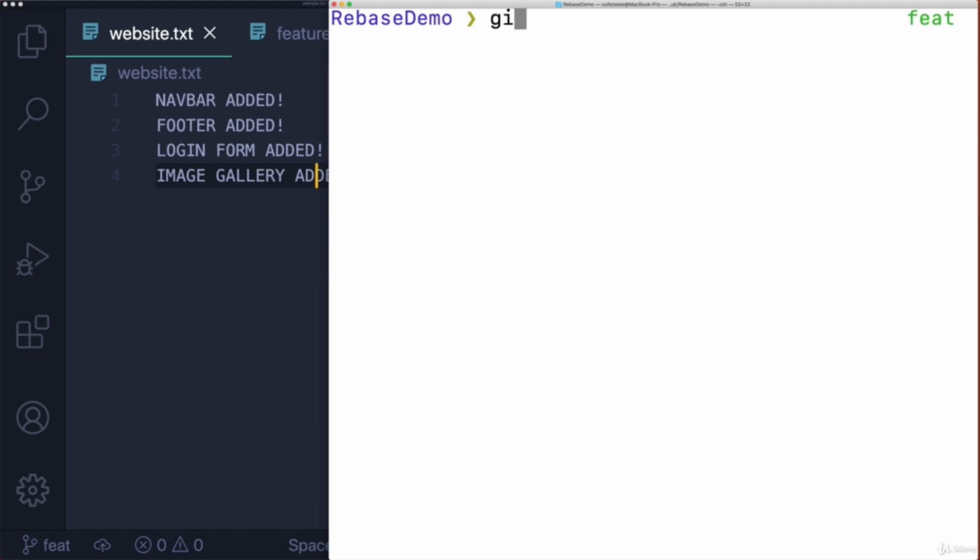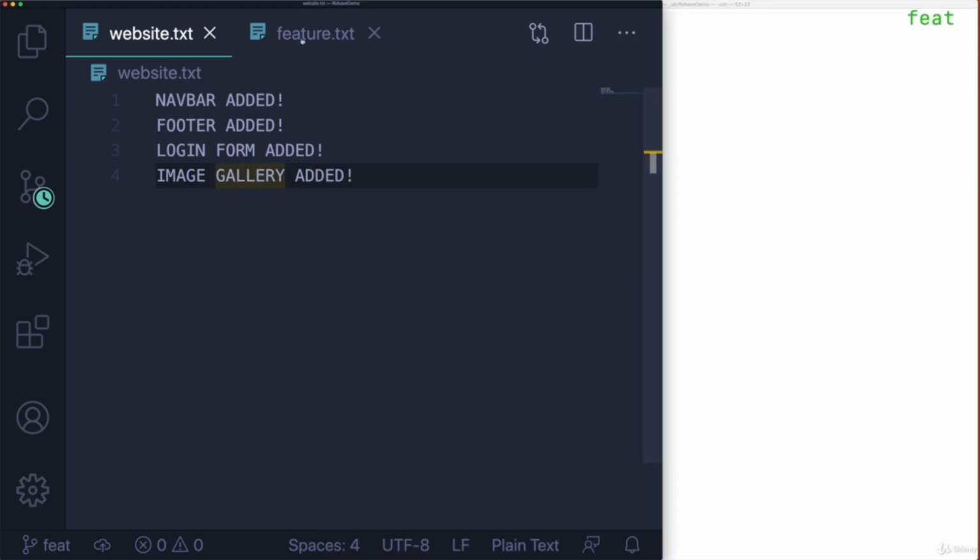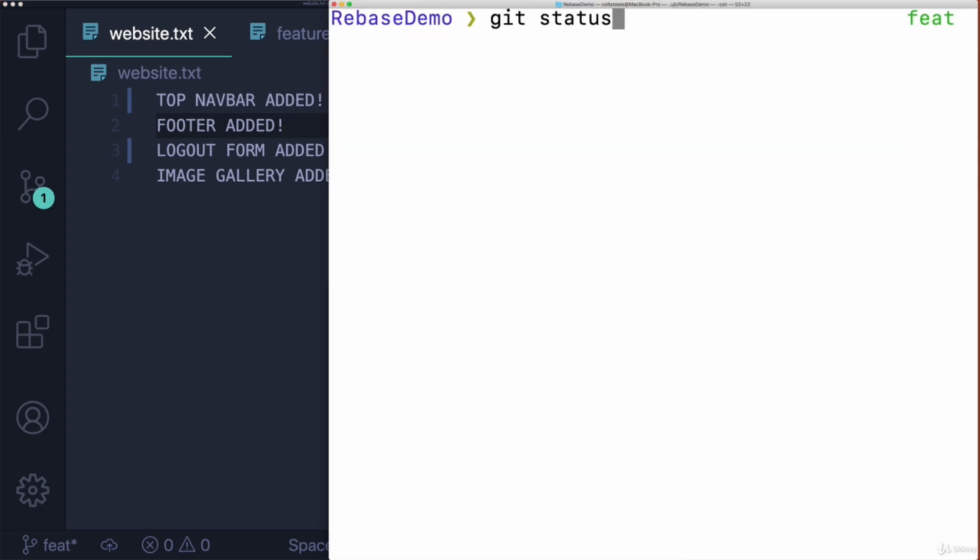We are on the feature branch. Let's change something on our website file. How about, I don't know, let's change this line that says footer added. Let's change it to say, what should we do? I don't know. How about this? Instead of login form, we do log out form added. I don't know why you need a form to log out, but sure. And then instead of navbar added, let's do top navbar added. Okay, not very exciting, but there we are.